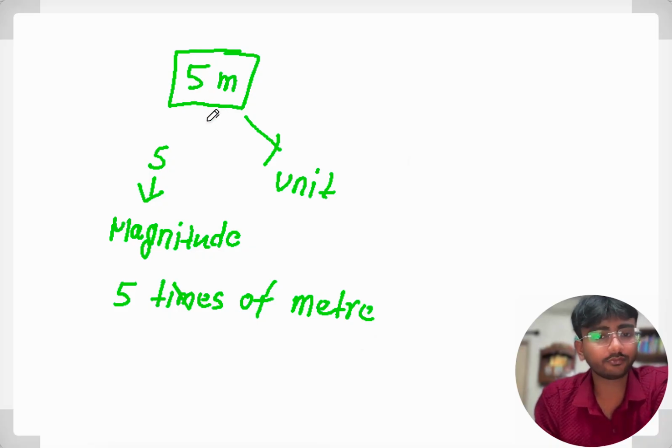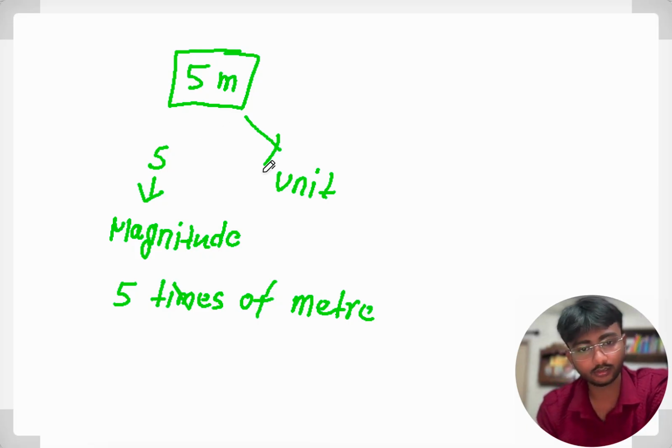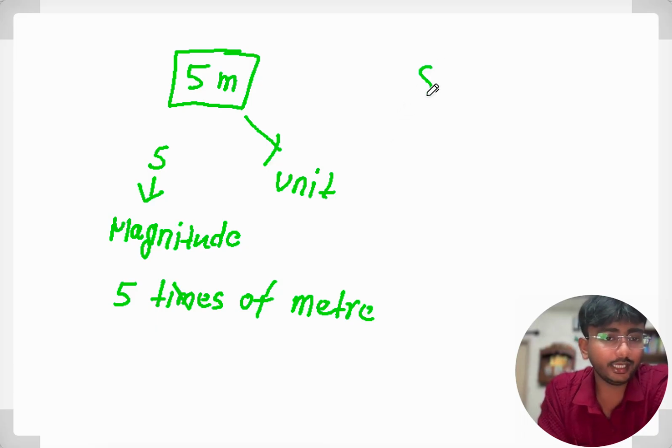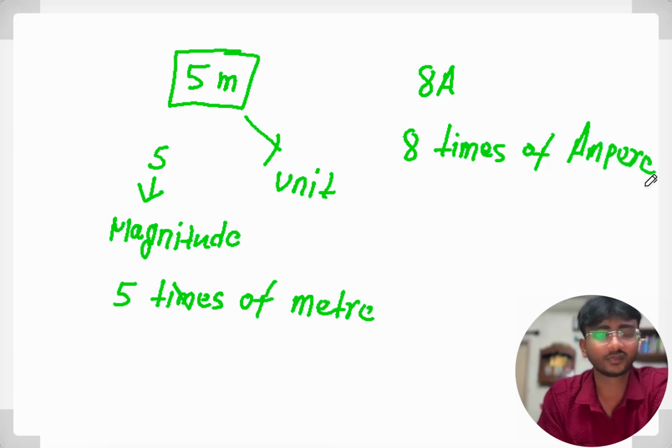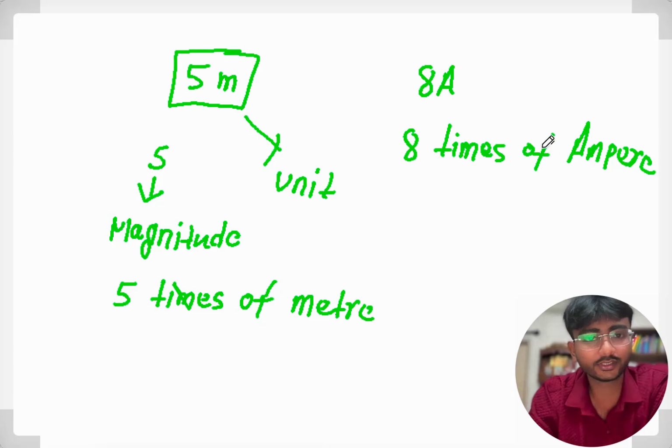So this is the general interpretation if we write any physical quantity with its unit. It interprets how many times of that unit. Like if we write 8 ampere, 8 A, it means 8 times of ampere. Hope you understood that, right? So this is the general interpretation of our unit.